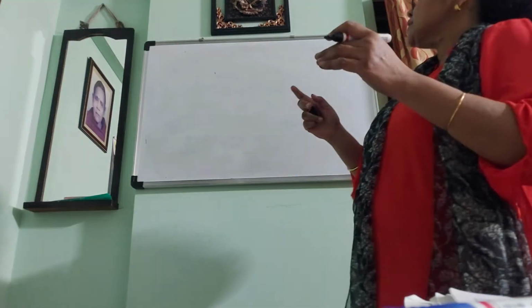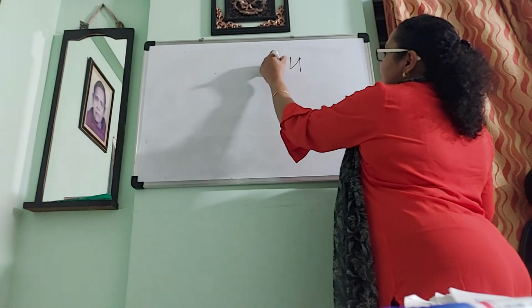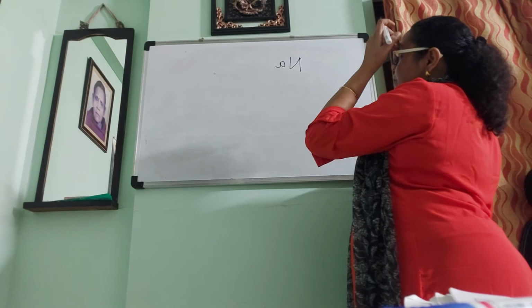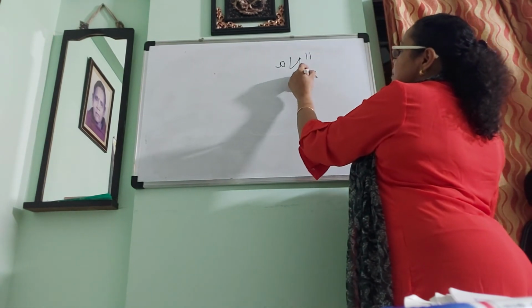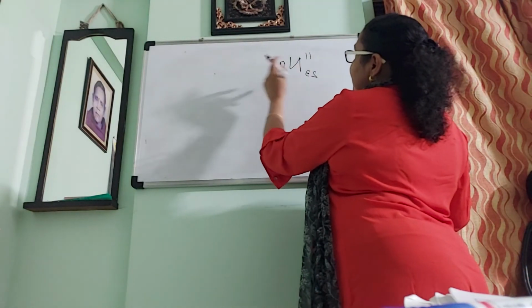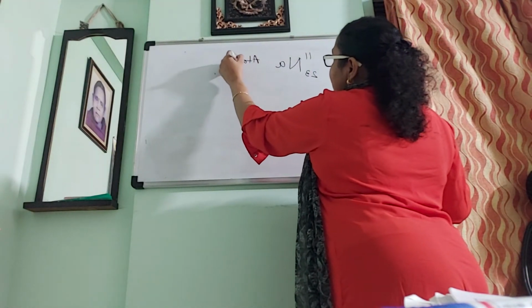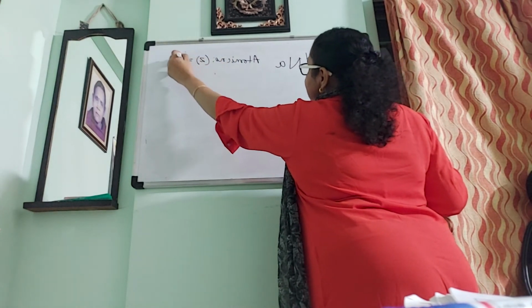Let us take the example of sodium. Sodium has an atomic number of 11 and a mass number of 23. The atomic number is represented by Z, that is 11.